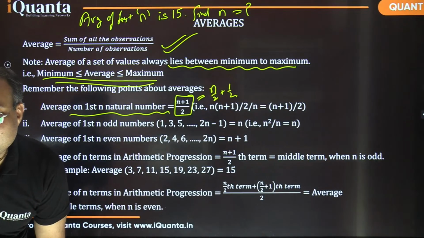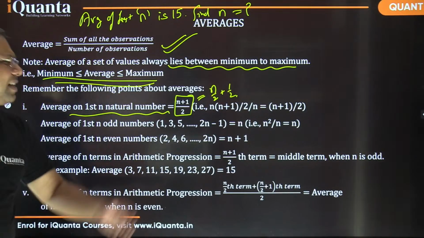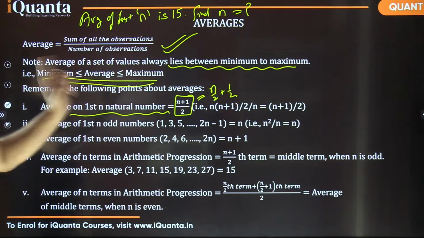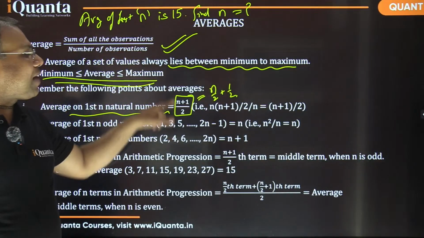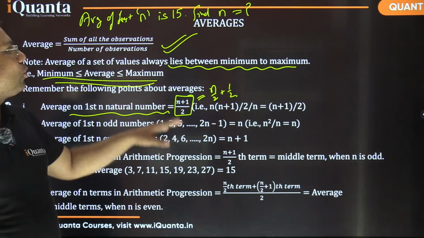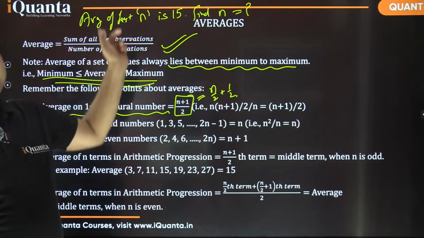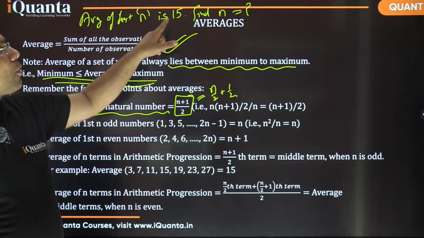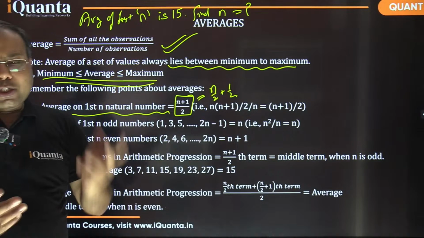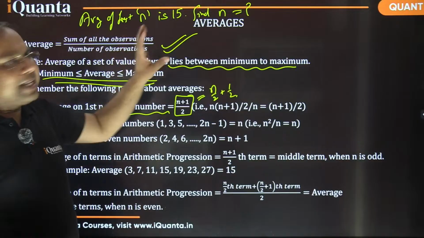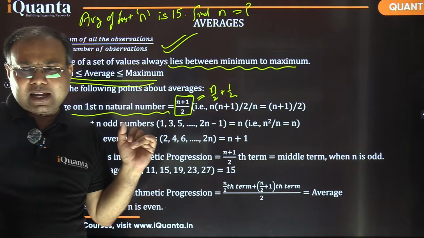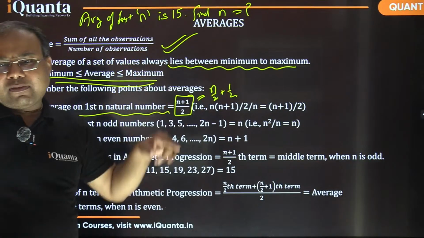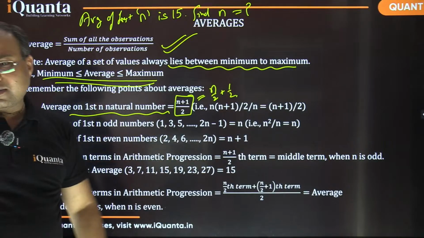Yes, it is 29. See, we can check very easily now. What is given? This 15 is actually the value of average, that is n plus 1 by 2. I just told you that number of terms is going to be almost double to that, right? So, answer is going to be nearby 30. Of course, it is not going to be exactly 30. So, 30 के आसपास ही answer होने वाला है. So, is it going to be 29 or 31? That you can check out using this method, right?